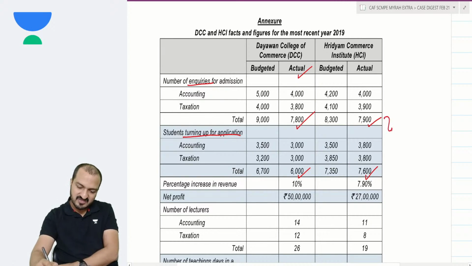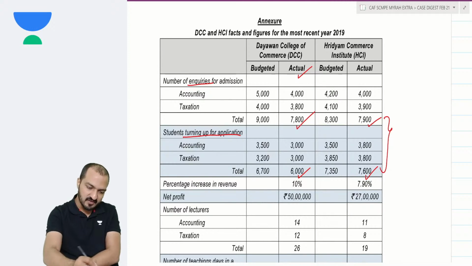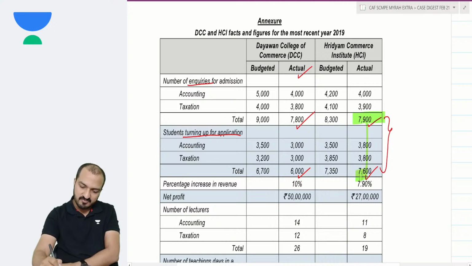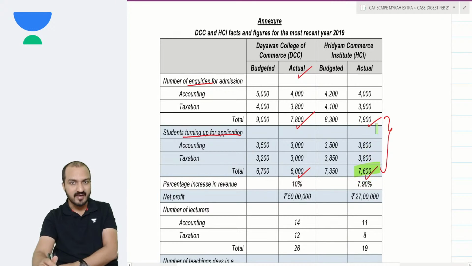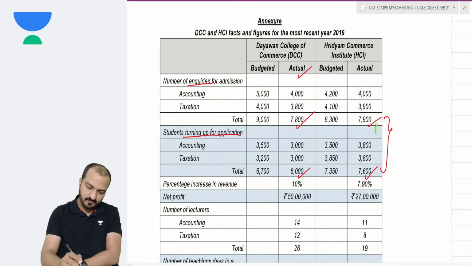So don't you see that the admission ratio is better in HCI? Yes, for HCI the admission ratio is better, most of the inquiries take admission here. Probably it is because of less fees, or probably because of other things which are good in HCI. We don't know.